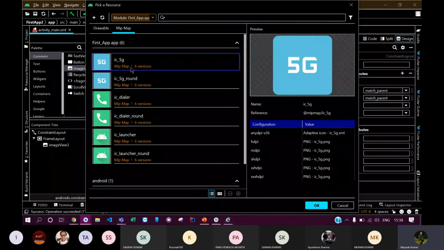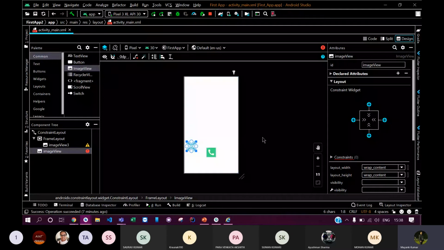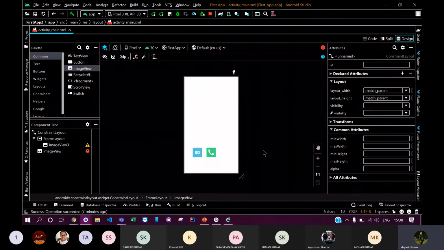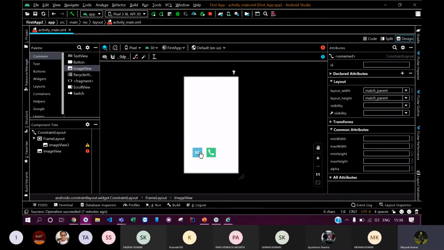Let me choose the round version for now. Let me click OK, and you can see that my icon is now here. Let me place it somewhere. You can see that I have chosen a round icon, but it is still showing me a square icon.